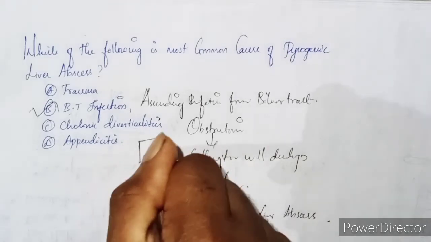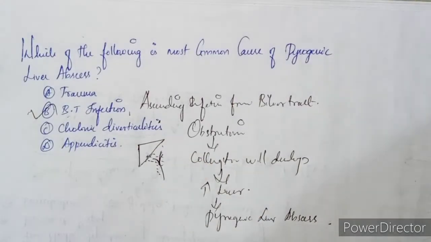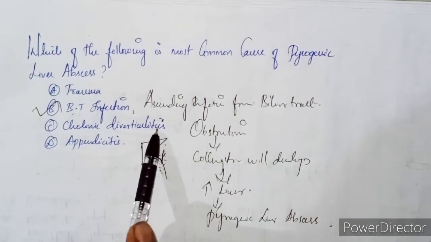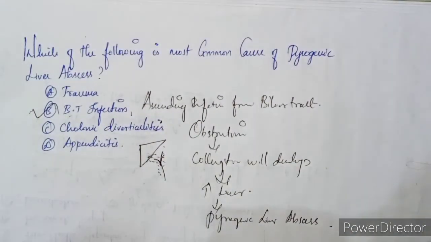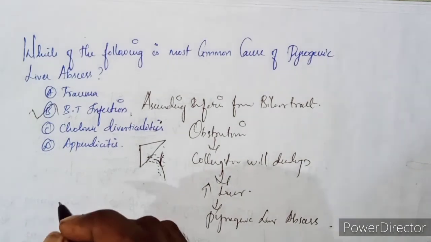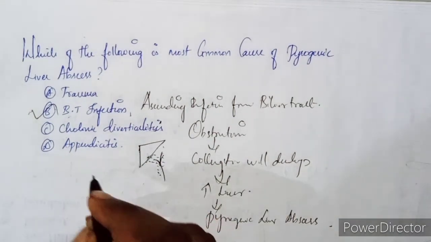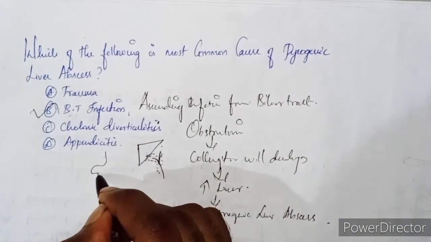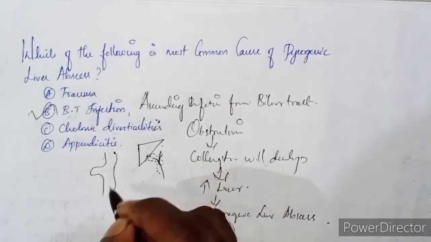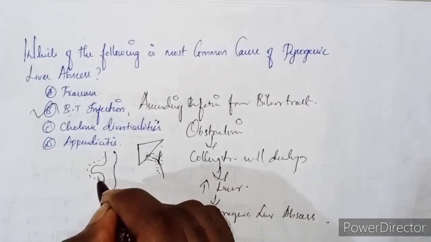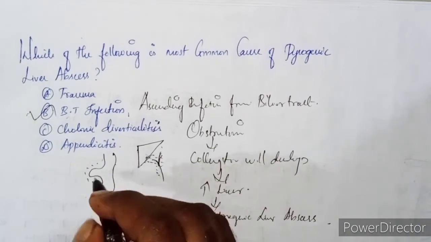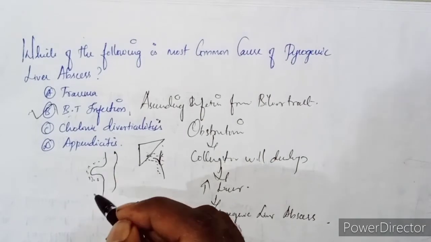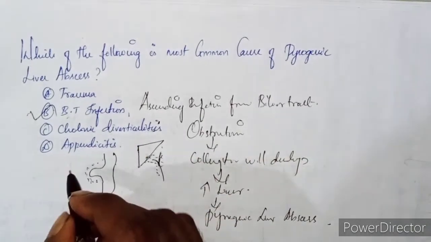If the patient is suffering from diverticulitis of the colon, it can also cause it. Consider this the colon, and there will be diverticulitis of this colon. If the patient is suffering from diverticulitis of the colon, this can travel to the portal vein and enter the liver.